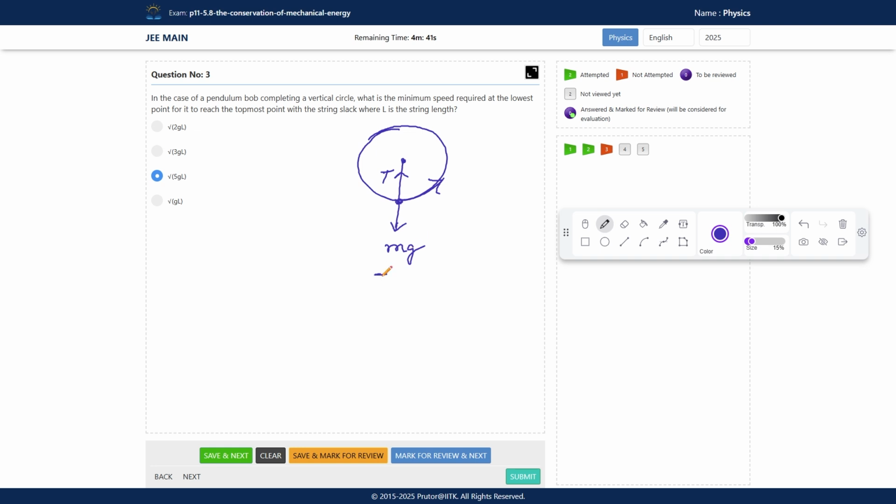So here tension plus mg provides the centripetal force. So save it, and next.